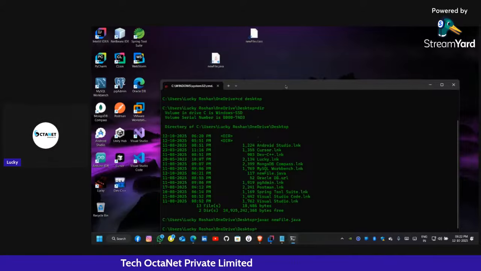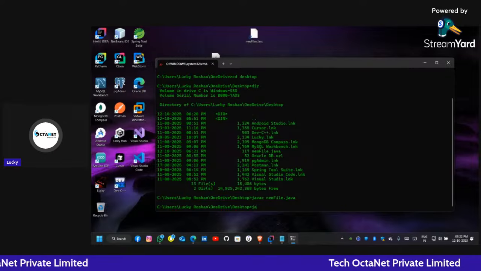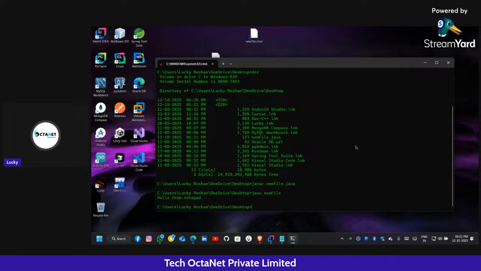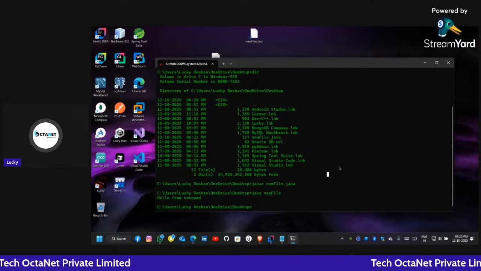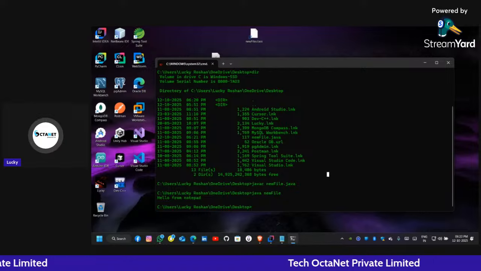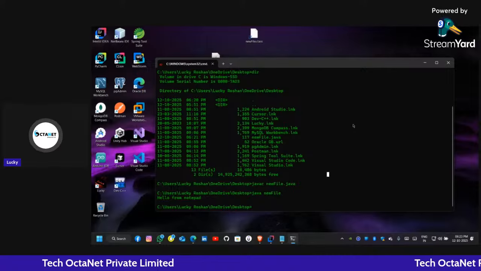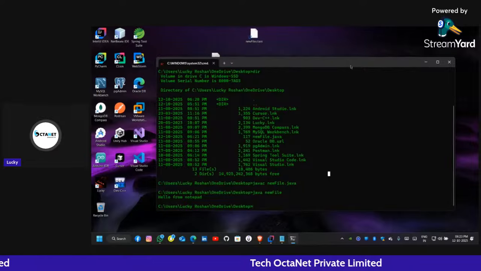Okay. So now I got the file, then we can run it. Now how to run it? Now type java and the file name, newfile. See, I get the output hello from Notepad. Okay. Now who was telling he has a Notepad? I guess Amitabh Sabat. Did you get it? This is how you run from Notepad, okay?